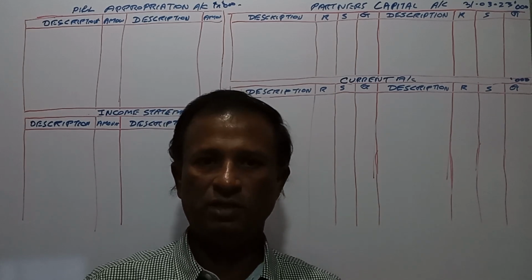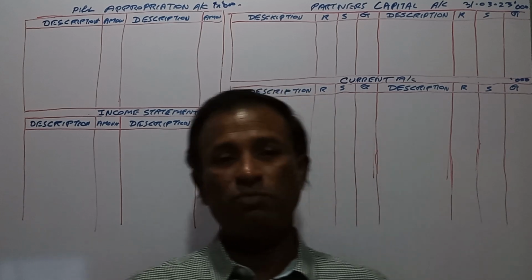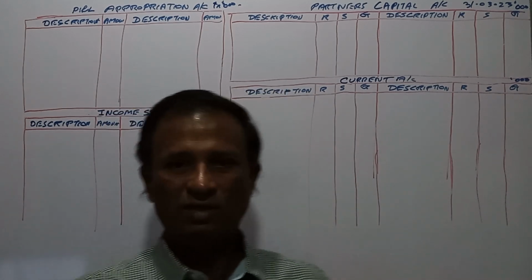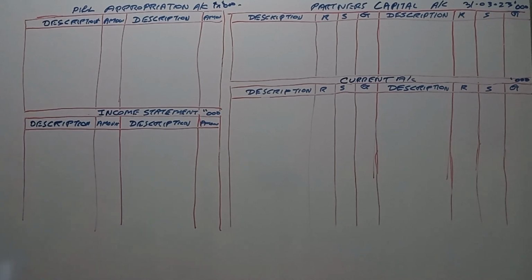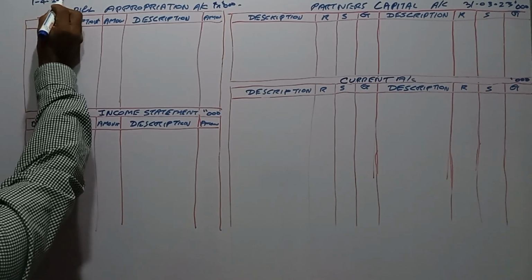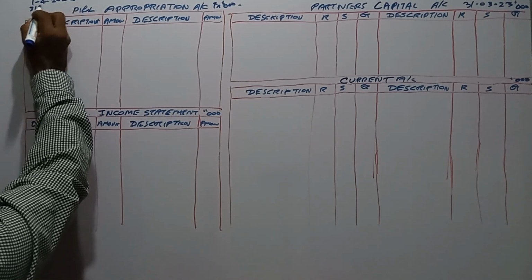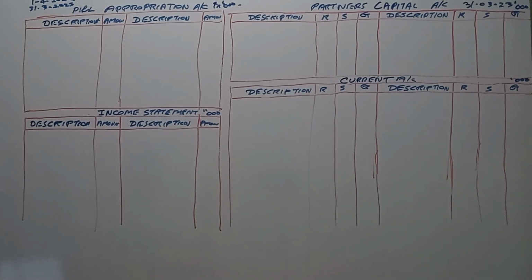In this session, I am going to do a question on the admission of partners. Let's move into the question. Rama and Sita commenced the partnership on 1/4/2022, and 31st March 2023 is the closing date.